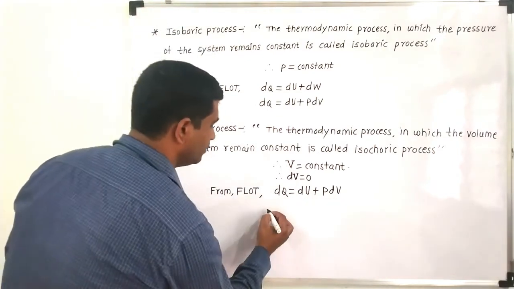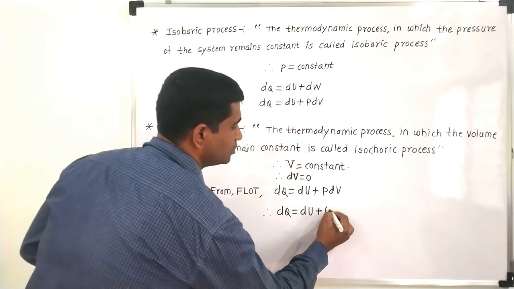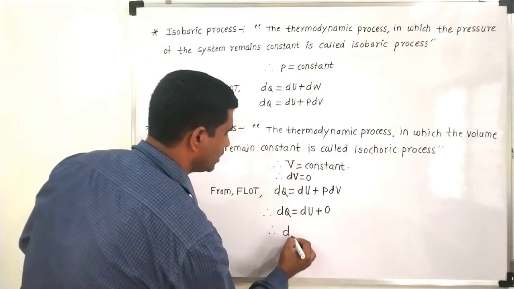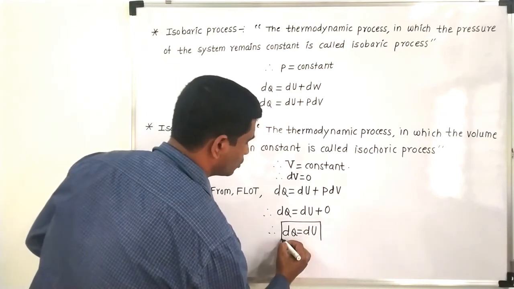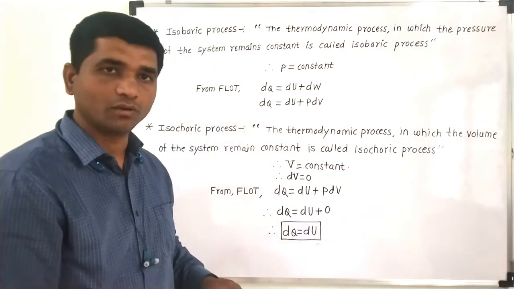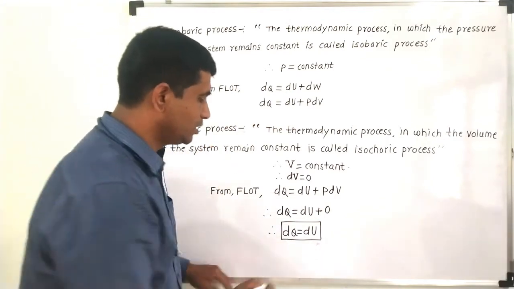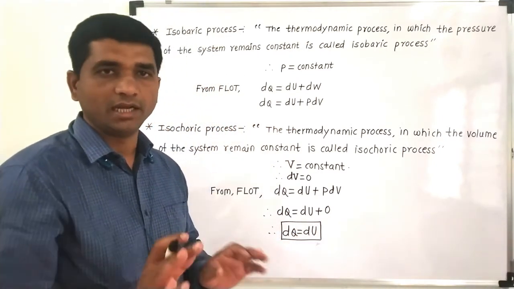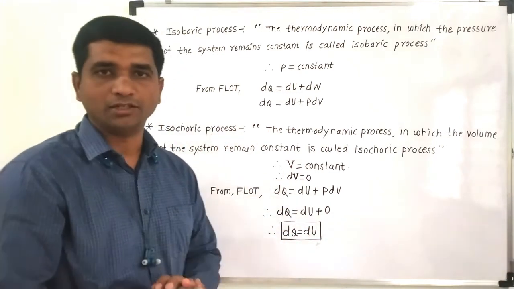So in this case, dQ is equal to dU plus 0, because dV comes out to be 0. From this we can say that whatever amount of heat is given in an isochoric process will be used only to increase its internal energy. So in an isochoric process we are not getting any kind of work done. Whatever amount of heat is provided is used only to increase the internal energy. That is the significance of the first law of thermodynamics for an isochoric process.